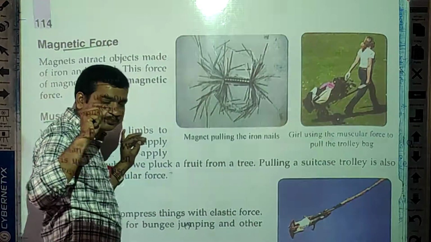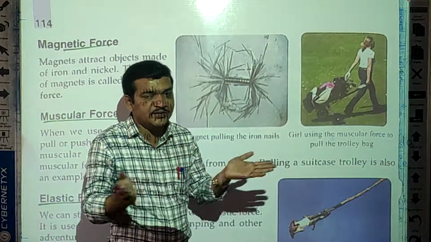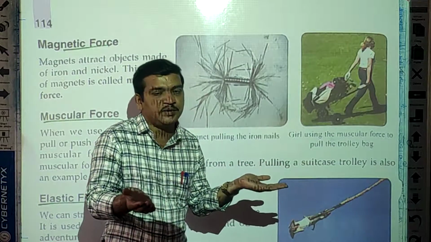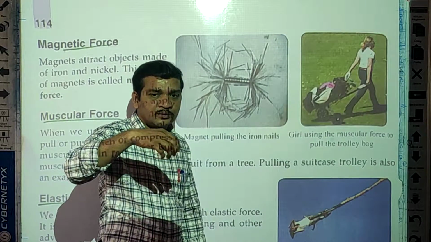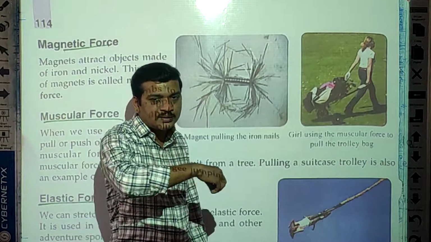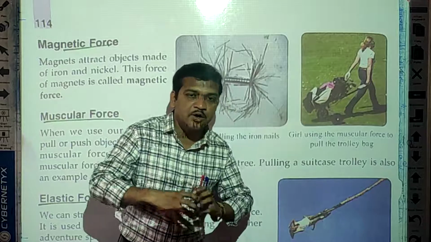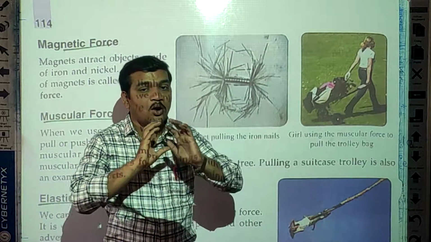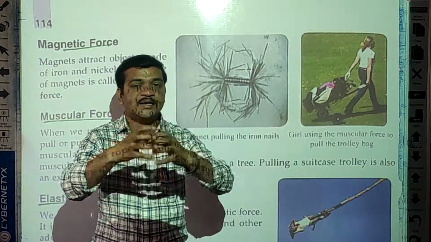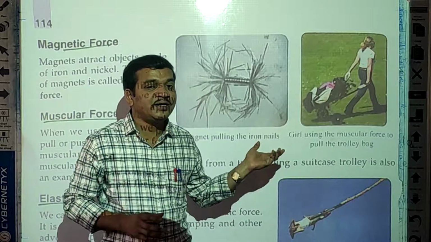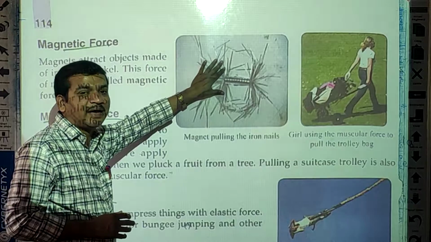If you take a magnet and needles, just one thing you can do: place the needles on the table, and just 1 centimeter above the needles, you can roll or move the magnet. So what happens, students? Suddenly all the needles are attracted towards the magnet and attached to it. These nails are attached to the magnet due to the magnetic force.